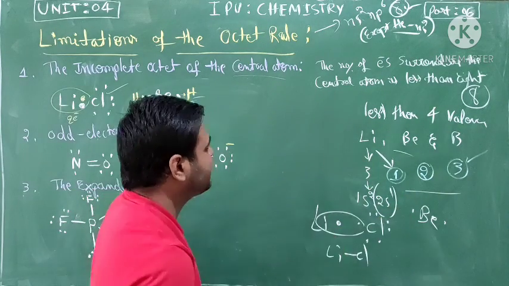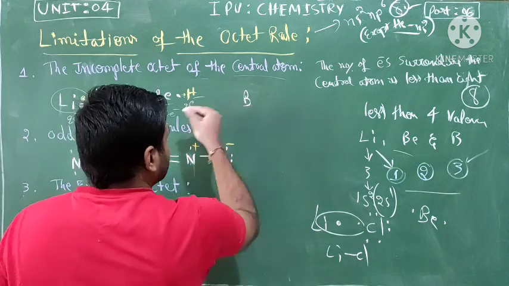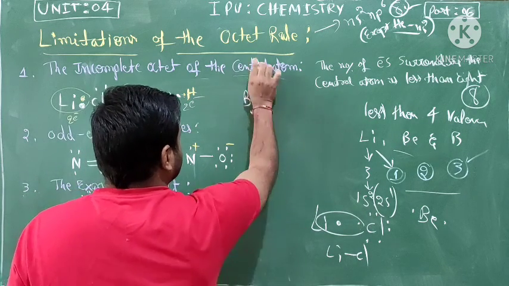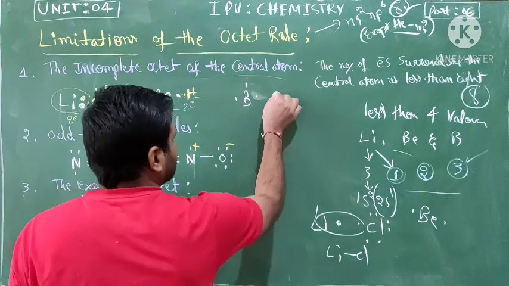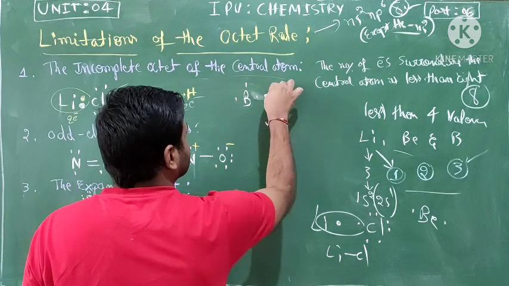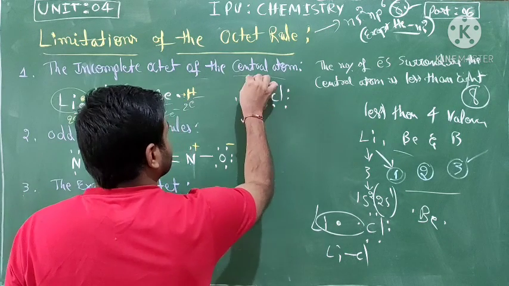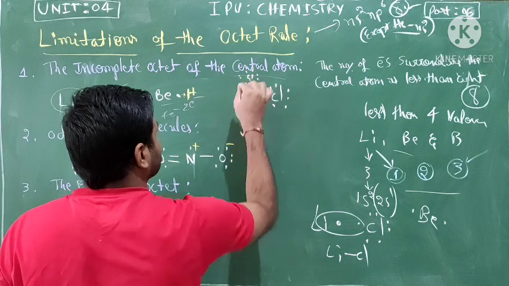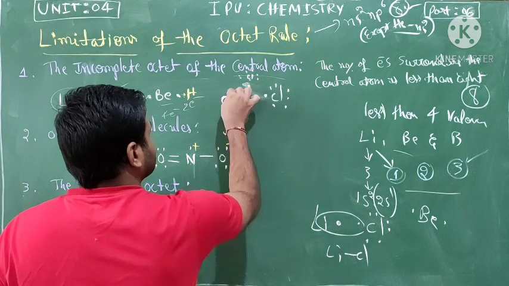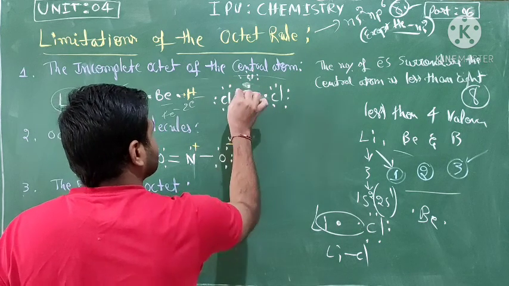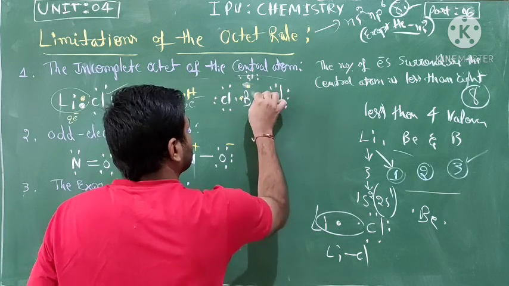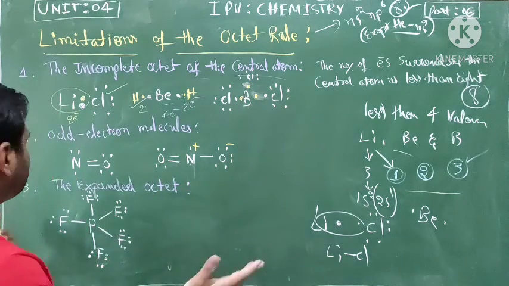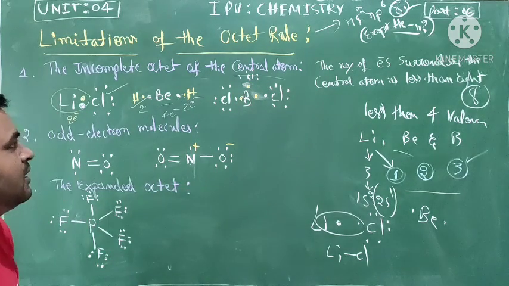One more example, BCl3. Boron has 3 valence electrons and each Cl has 7: 1, 2, 3, 4, 5, 6, 7. Just focus on this structure.